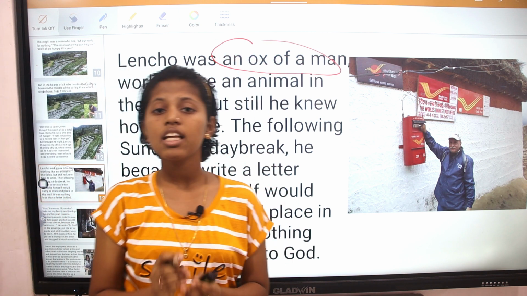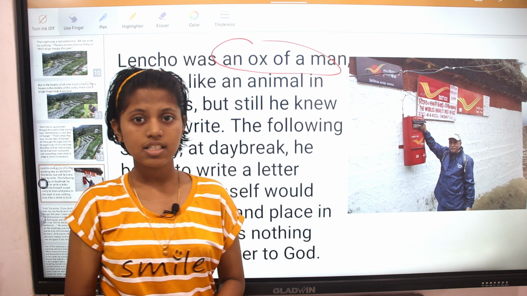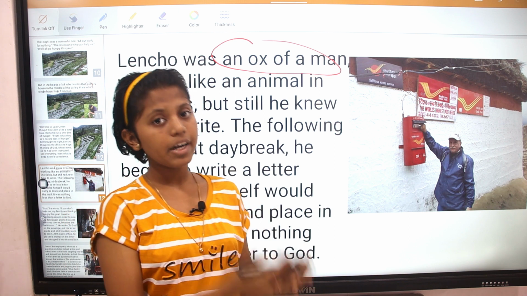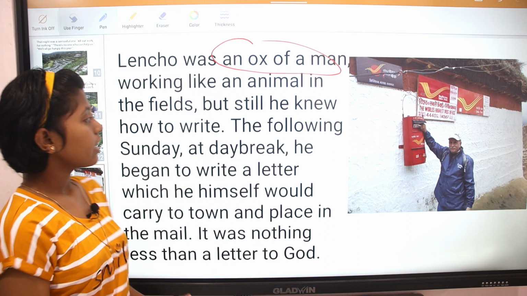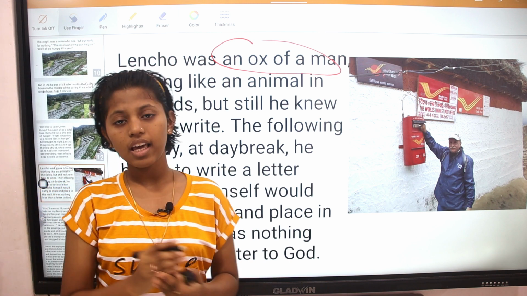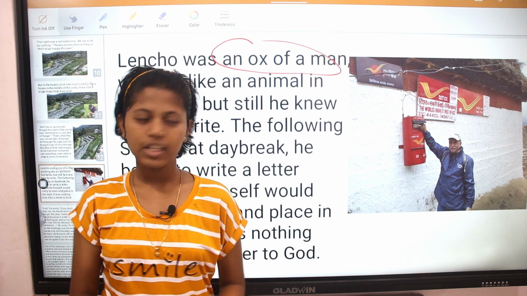Here, Lencho is described as an ox of a man working like an animal. It is said because Lencho was a very hard-working person who put all his hard work into his field for a better harvest. And after doing everything, he still knew how to read and write.